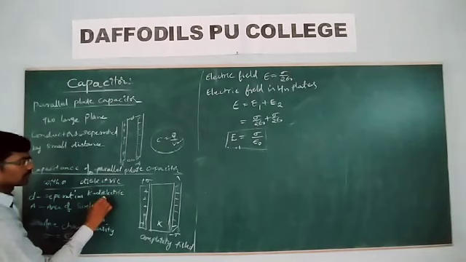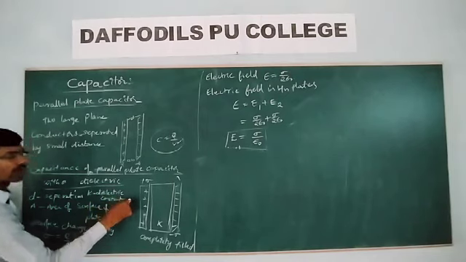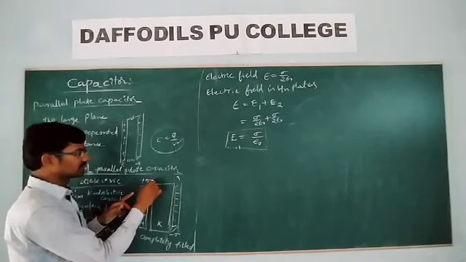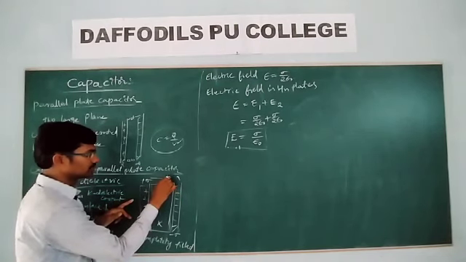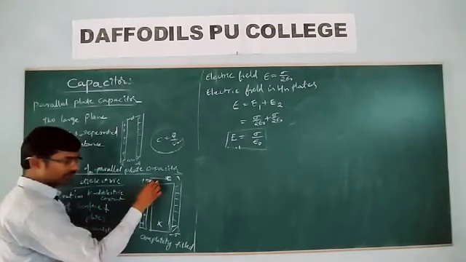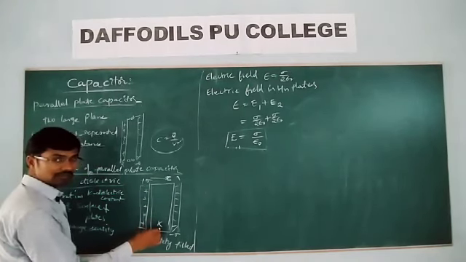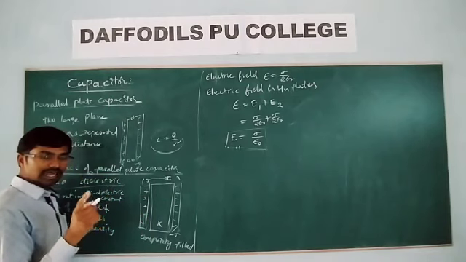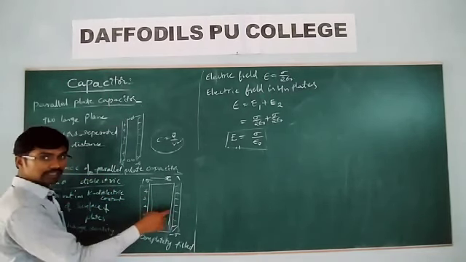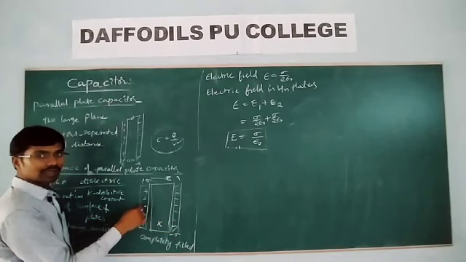Dielectric constant. Now what would happen? For these capacitor plates, we will have an electric field in this section. Now, because of this electric field, what will happen for a dielectric? The effect of the electric field on a dielectric: whenever a dielectric is placed in an electric field, what will happen?